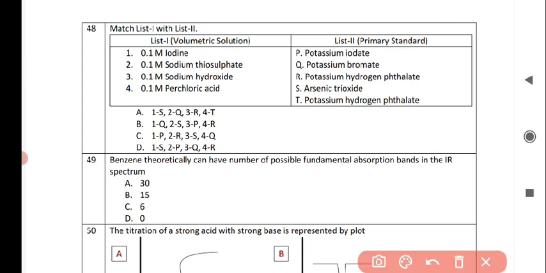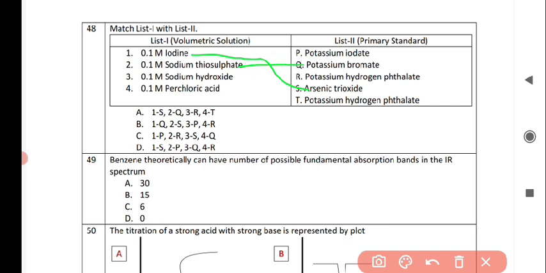Next question is, again match list 1 with list 2. List 1 contains a volumetric solution and list 2 contains the primary standard. So for the first volumetric solution, that is 0.1 molar iodine, it correctly matches with option number S, that is arsenic trioxide. For second option, that is 0.1 molar sodium thiosulfate, it correctly matches with option number Q,